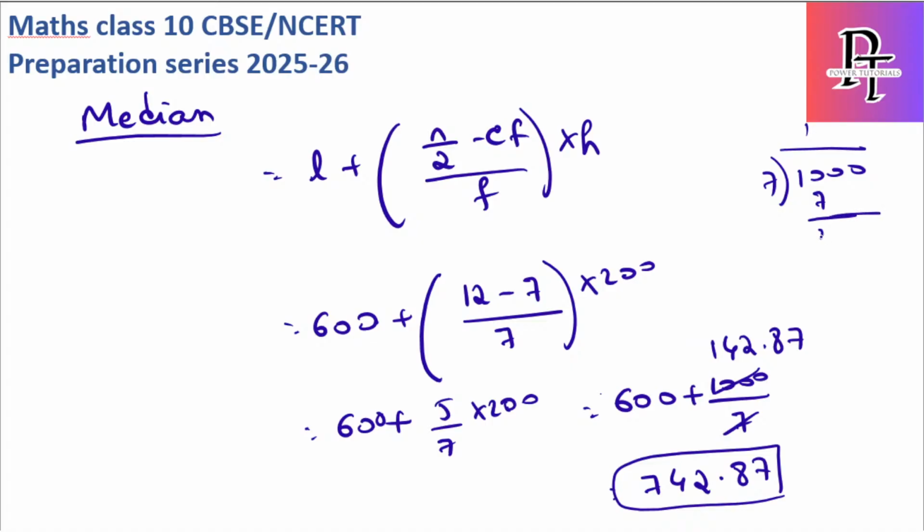7 1 is 7, 30, 7 2 is 14, 60. Wait, 7 4 is 28. Sorry, 7 2 is 14, 60, 7 8 is 56, 40. Yes, correct, Sravani, your answer is correct. It should be 7 5 is 35, then 50. Yes, it should be 742.85, not 87. Thanks for correcting.